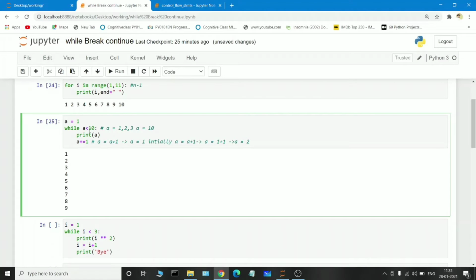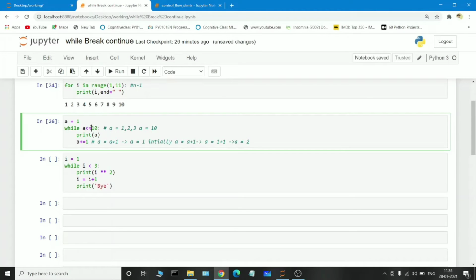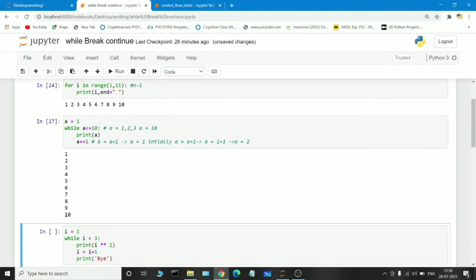Suppose we pass a is equal to 11, and if you execute this particular cell, see, 11 is less than 10, condition fails, so it will not get inside the loop. Suppose I am passing the last value 1 only, and I am passing a is less than or equal to 10. See, 10 also gets printed because we are using the less than or equal to operator. So when the loop is incremented, 10 is less than or equal to 10, condition true, and again it will print the 10 value also.